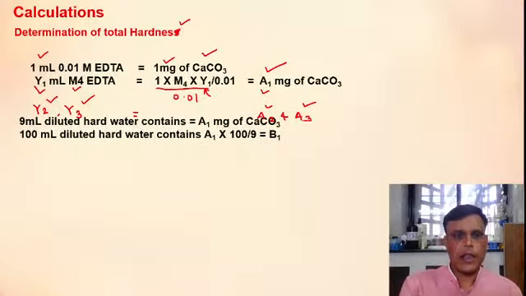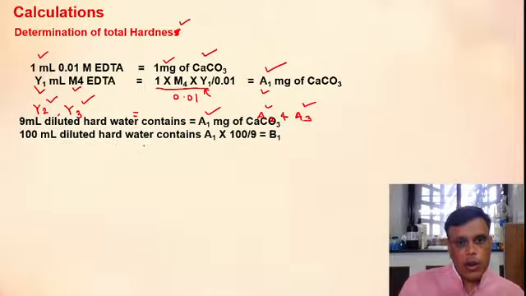And then next, 9 ml of diluted hard water sample contains a1 milligram of calcium carbonate. We took 9 ml for a1. So 9 ml diluted hard water solution contains a1 milligram of calcium carbonate, so 100 ml diluted hard water sample contains a1 into 100 divided by 9. It will give you b1.